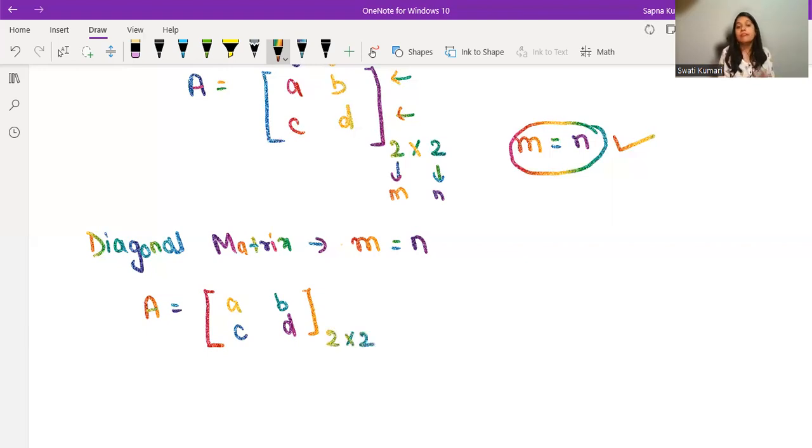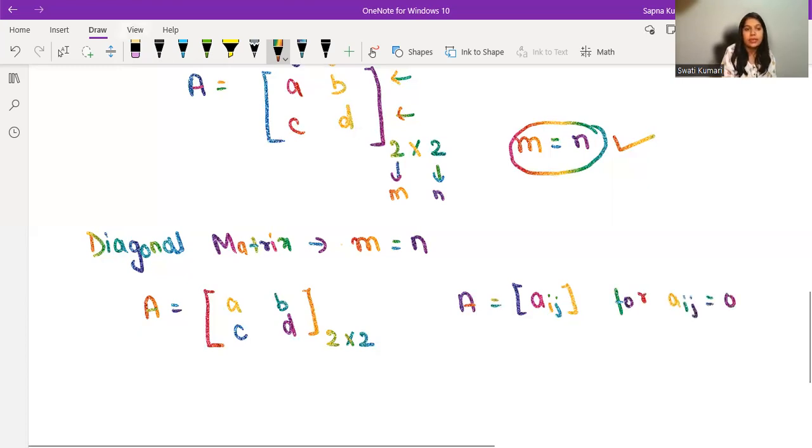Now, the definition of a diagonal matrix can also be written like this: A equals Aij. I'm just writing the general form. Here i is the row number and j is the column number. So this is a diagonal matrix only if Aij equals 0 for all i not equal to j.